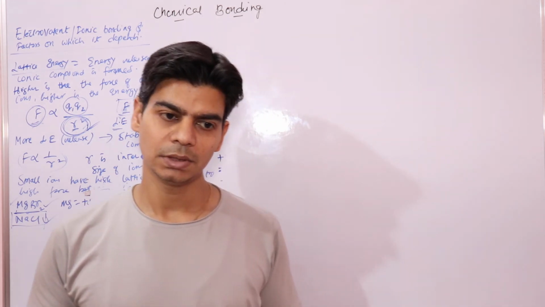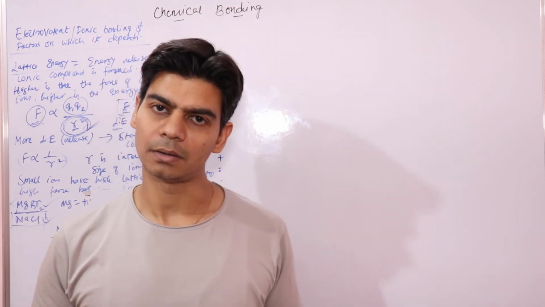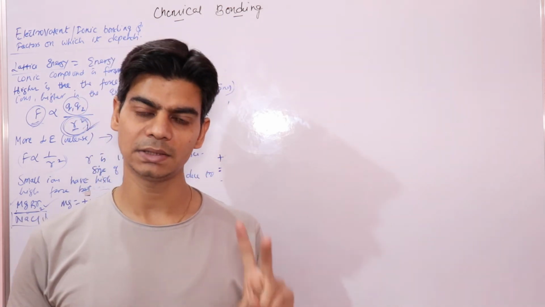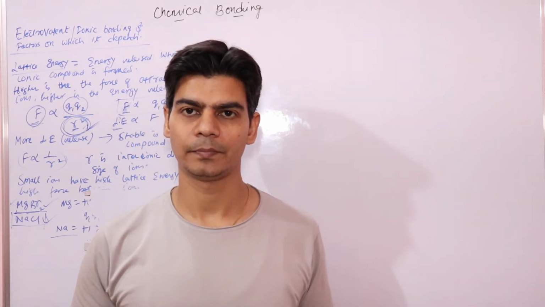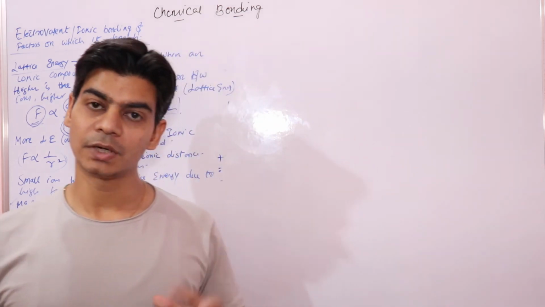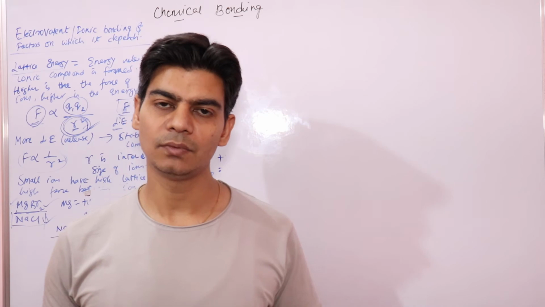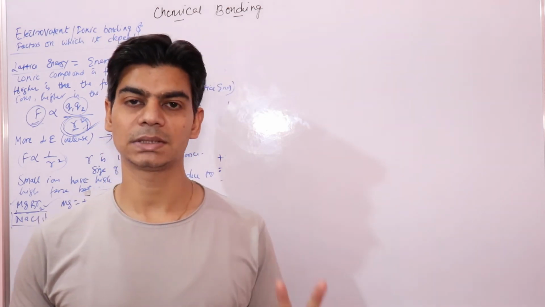Now, in order to form a divalent ion, that means the ion that has +2 charge, you need to provide more energy. Further more energy would be provided in case you want to form a trivalent ion, the ion that has +3 charge.